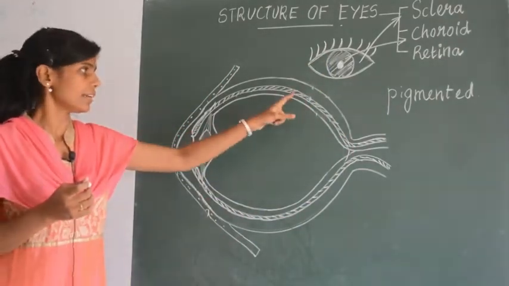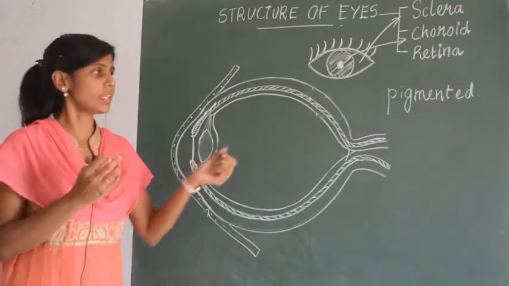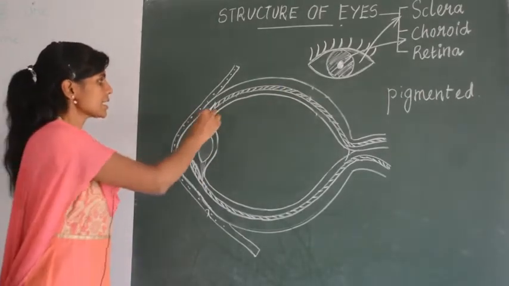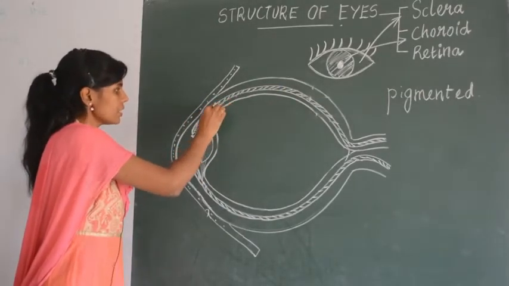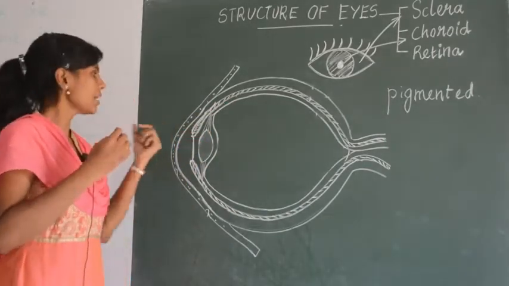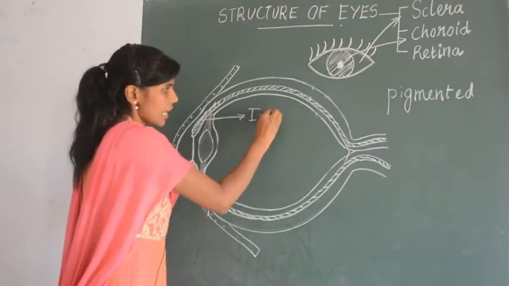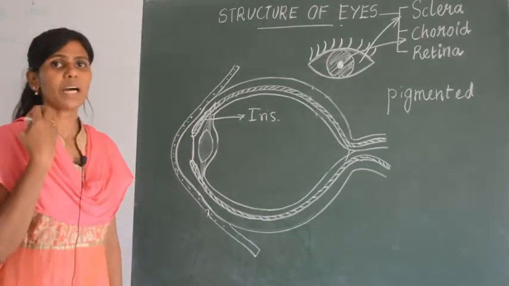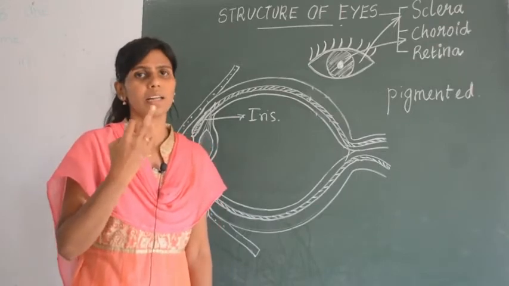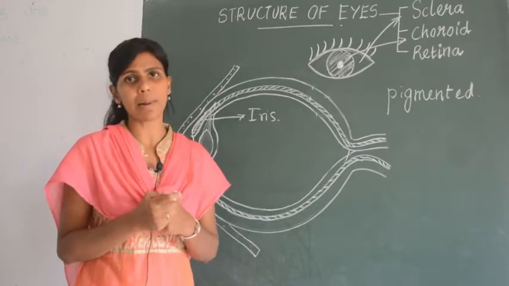And this choroid layer, just like the sclera extends forward and has a bulging, similarly the choroid layer also, when it comes forward, has a bulging. Can you see a bulged region in the front area of your eye? This is called the iris, and this iris is the one which imparts color to your eye. If this circle is black in color, then it means your iris is black in color.